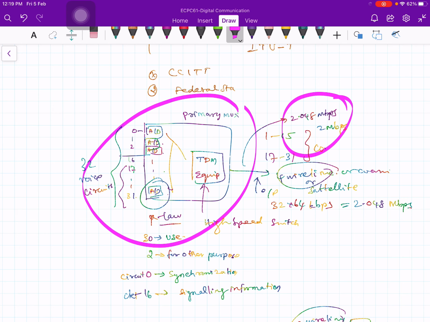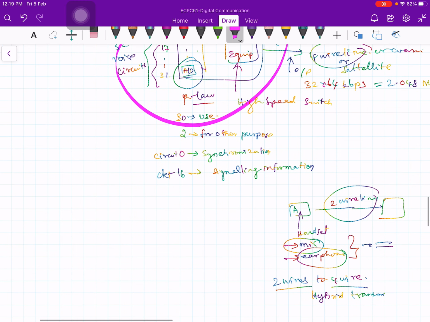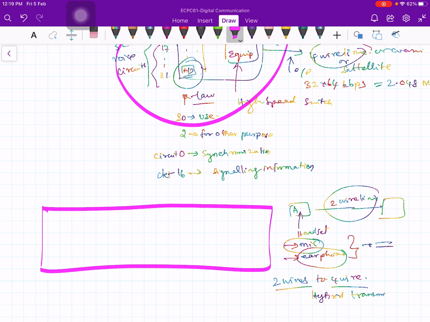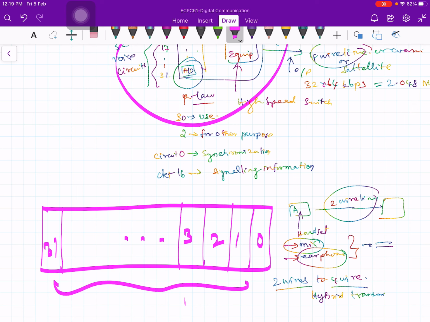Okay, so now what you do is you take a frame like this, you first send a 0, then 1, and then data from user 2, then bits from user 3, and so on like this, and then finally you come to 31. Okay, and this is the basis of time division multiplexing, and this whole thing is going to be a 2.048 Mbps